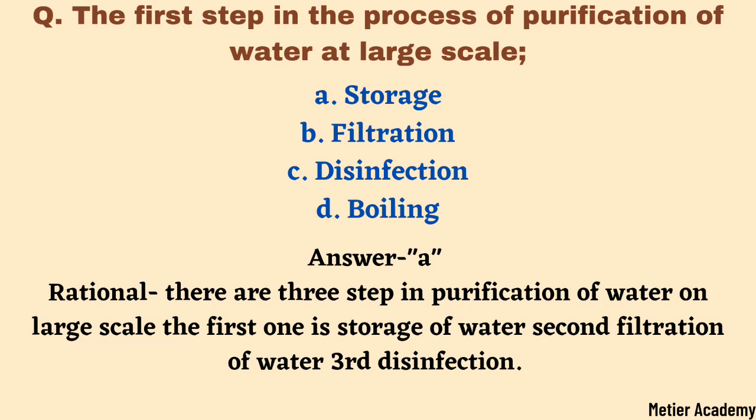The next question is, the first step in the process of purification of water on a large scale. The options are storage, filtration, disinfection and boiling. And here the correct answer is option A. There are 3 steps in purification of water on large scale. The first one is the storage of water, second filtration and third one is disinfection.